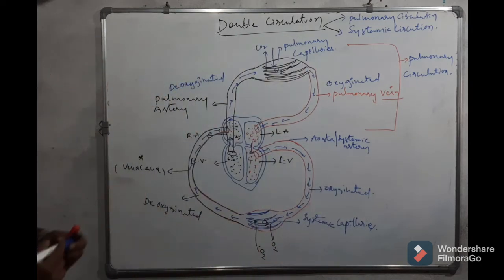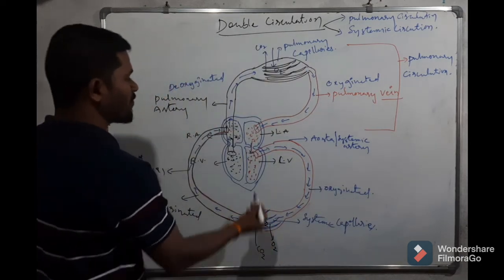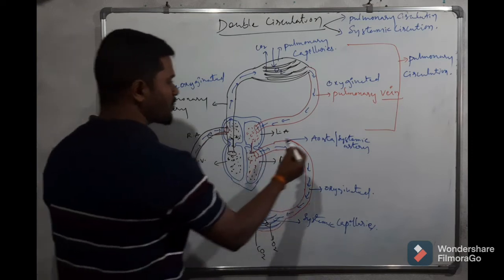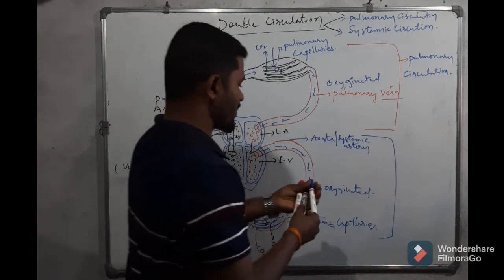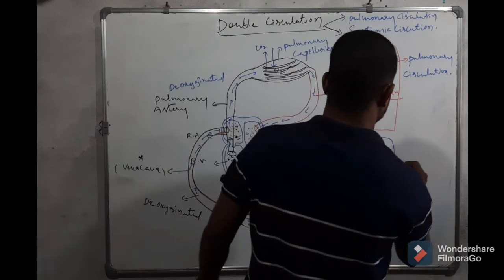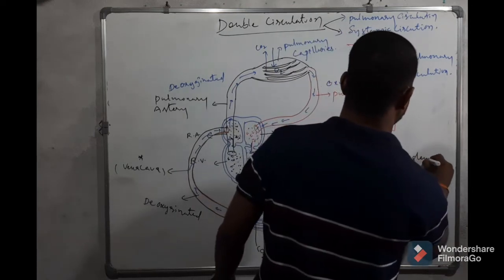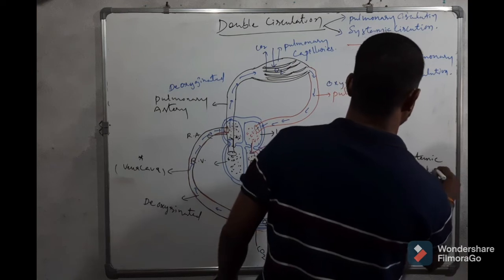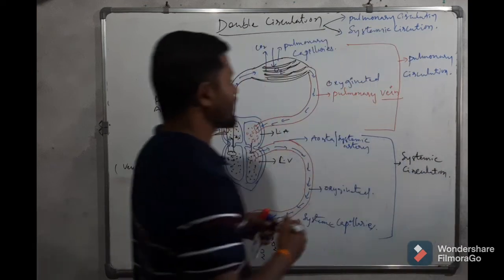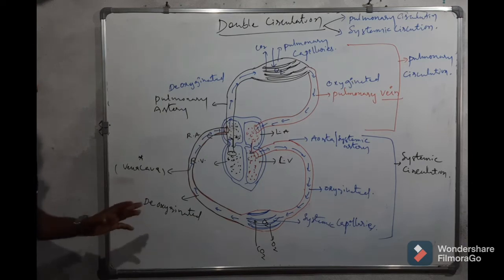This total circulation from here to here is called systemic circulation.